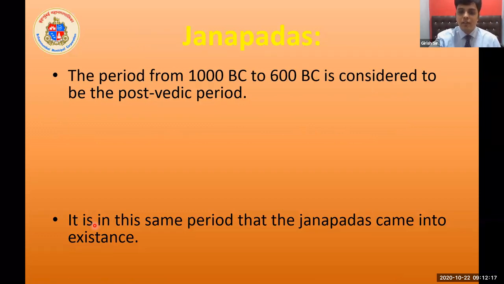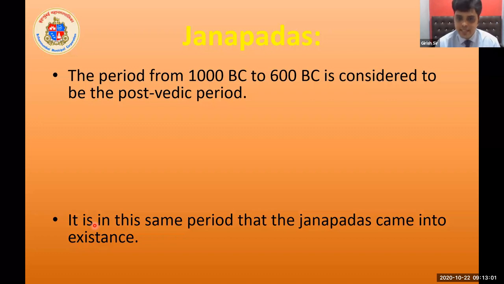Let us see about the period of the Janapadas. Who is going to read the first sentence for me? Is anybody there to read the first sentence? Yes, please read the first sentence for me. The period from 1000 BC to 600 BC is considered to be the post-Vedic period. Exactly. Very good.